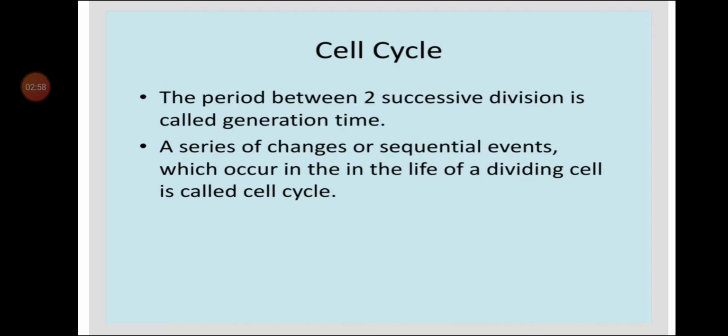The period between two successive divisions. That means when a cell divides from 1 to 2, 2 to 4, the time period between the two successive divisions is called generation time. The series of changes or sequential events which occur in the life of a dividing cell is called the cell cycle.